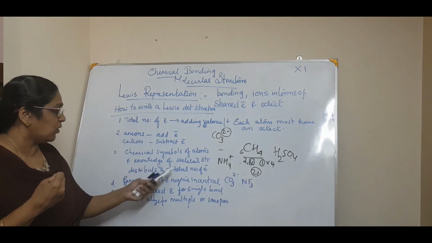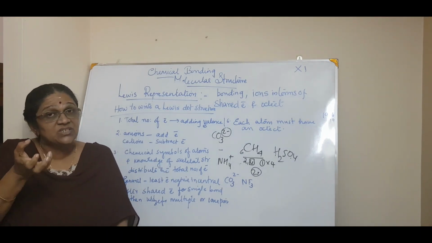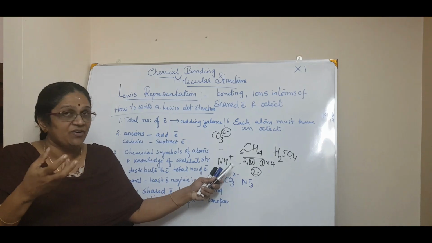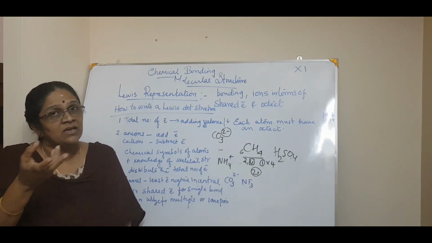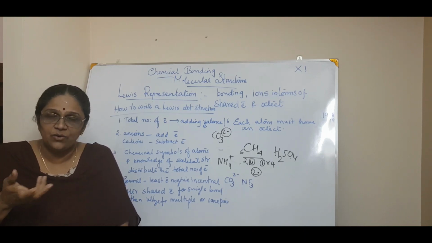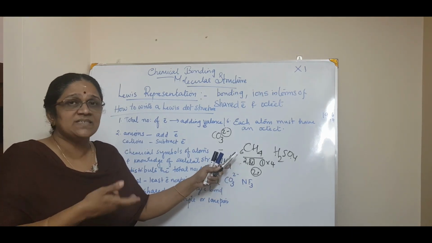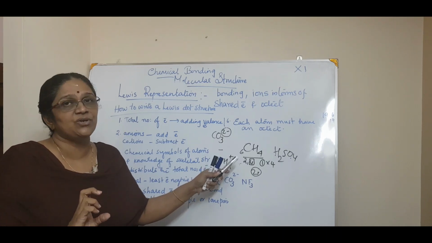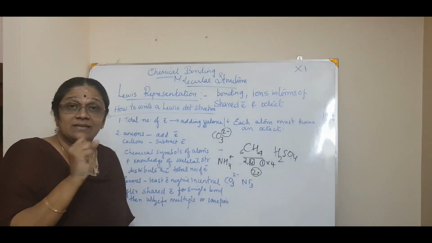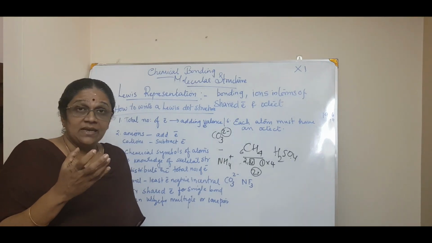So they are telling knowledge of skeletal structure is needed to distribute the total number of electrons. You have a total number of electrons and you want to distribute them between the elements, if it is 3 elements, or if it is 2 elements. That you get by guesswork; you have to do some R&D for that. By practice you will come to know what the skeletal structure is, and then you add the electrons into it to make them octet. So to distribute the total number of electrons you should have knowledge of the skeletal structure, and we will see. Then they say that generally it happens like this.